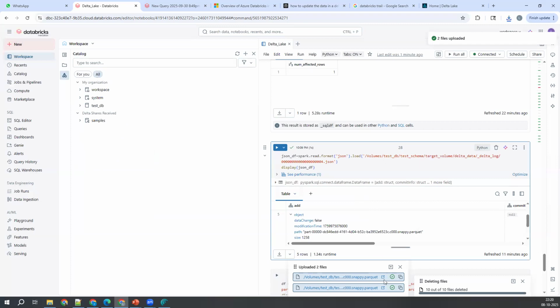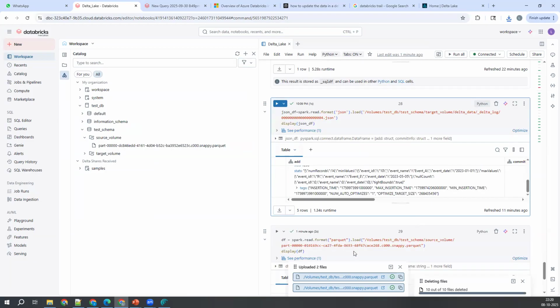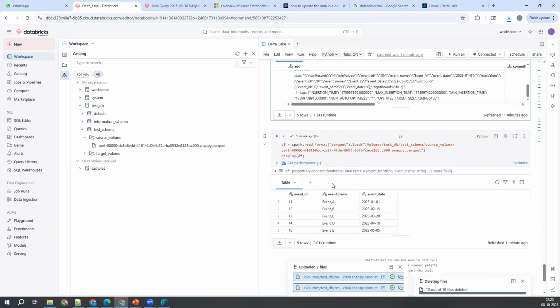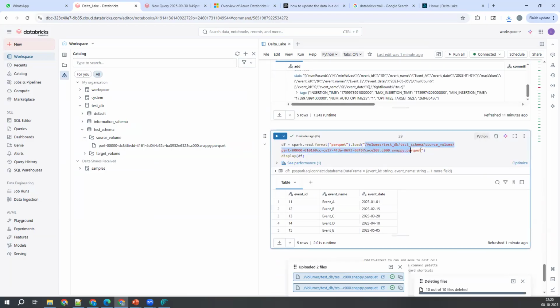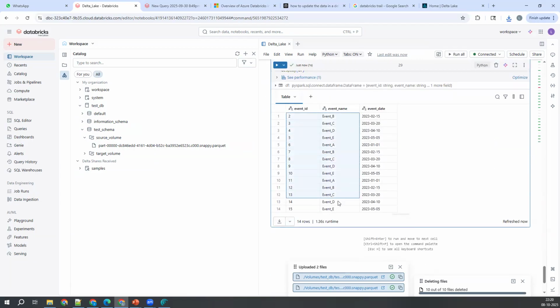Let me expand this source volume, copy the full volume path, come down here and change the file name to 523. Now let me execute this and see from the second record onwards, 15 records.